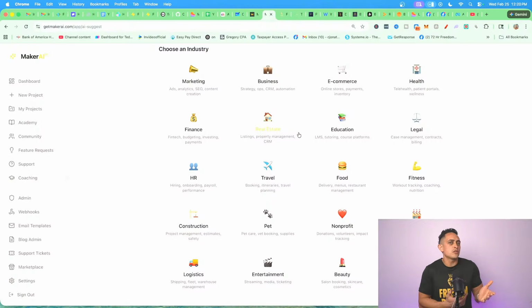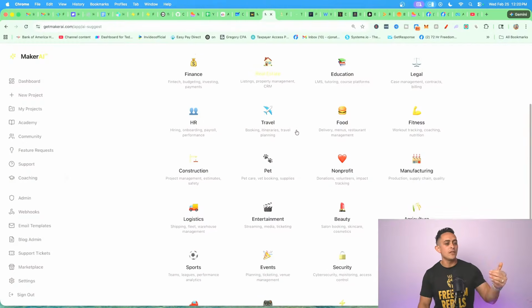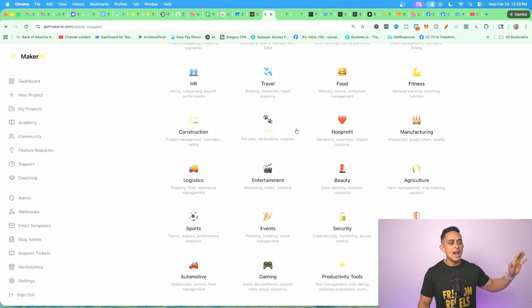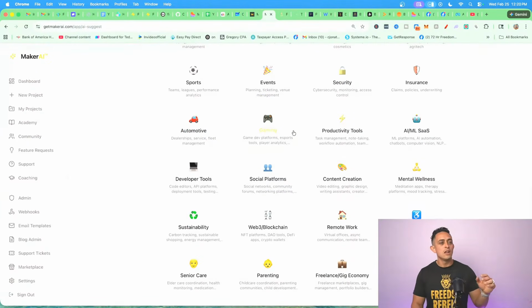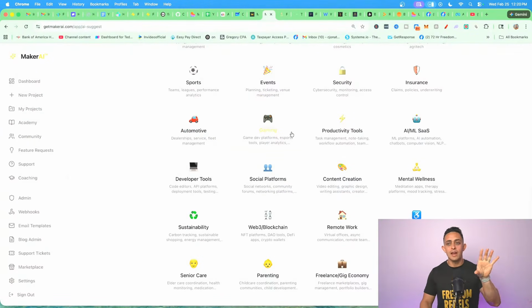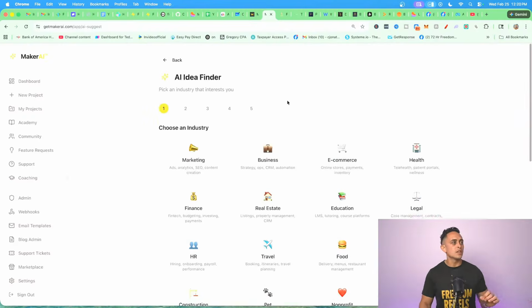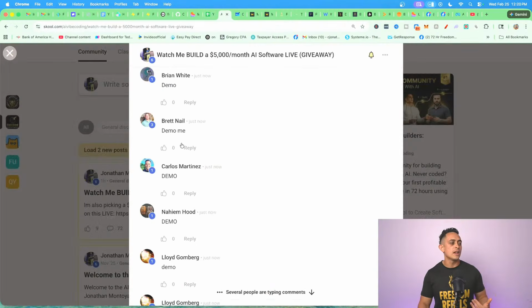Curious, what industry are you in? Type it in down below. Okay. I'm just curious because maybe there's industries that we need to add in here or it's not showing. What industry do you want to build an app in? Right. And if it's not there, we're going to add it for you guys. Okay. But as you can see, there's tons and tons of different industries that we have inside of this. Okay. I'm just curious though, what industries are you guys looking to build in?